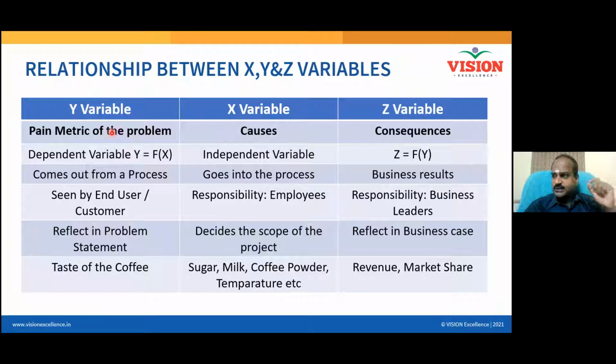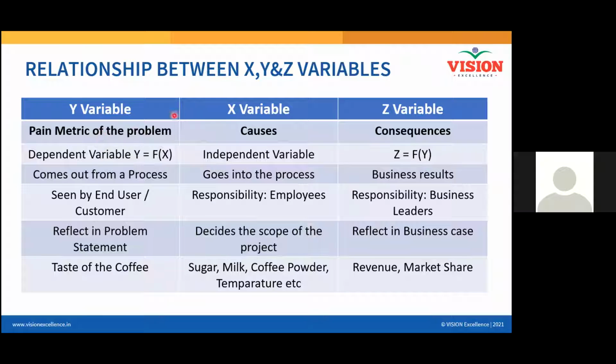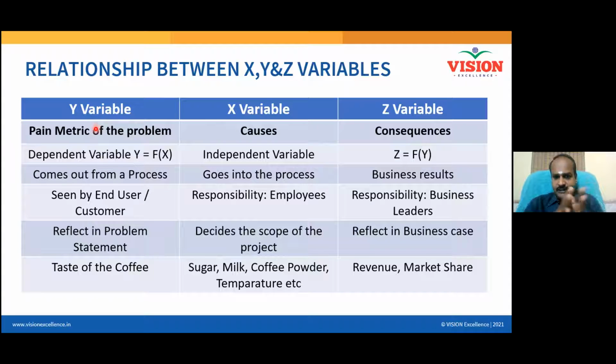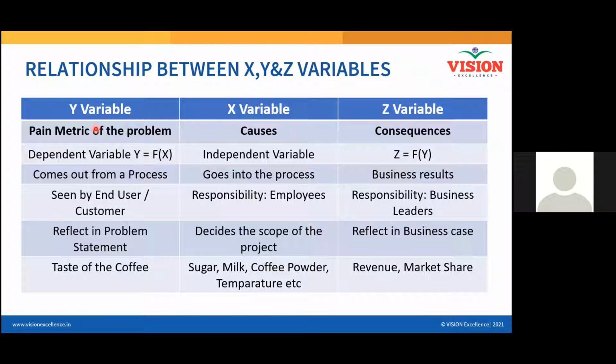Suppose I do not solve the problem, what will happen to my company? Can somebody tell me? In my product, all the laptop screens are coming with scratches. The scratches are caused by poor handling, and by packaging. So Y variable is understood, X variable is understood. If I don't rectify the problem, what will happen to the business? Can somebody comment now? Loss. The company will lose business, market share will go down. That is called Z variable. Do you understand now?